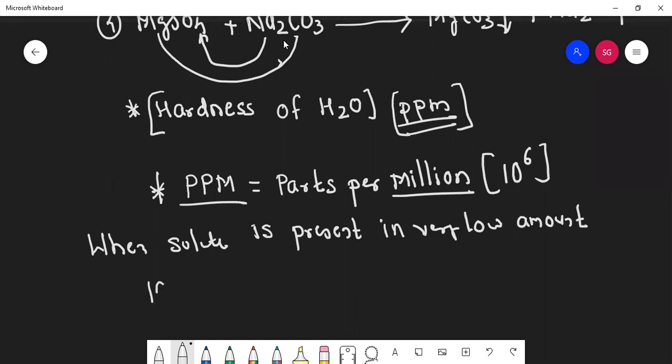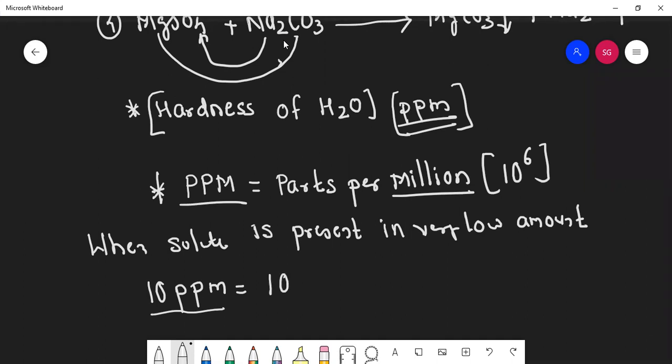Students, can you tell me, what is the meaning of 10 ppm? 10 parts per million. But how can you read it? In every formula, upside we keep solute.